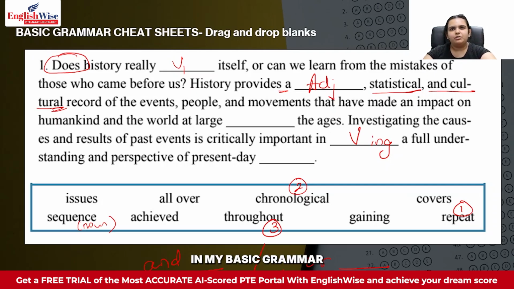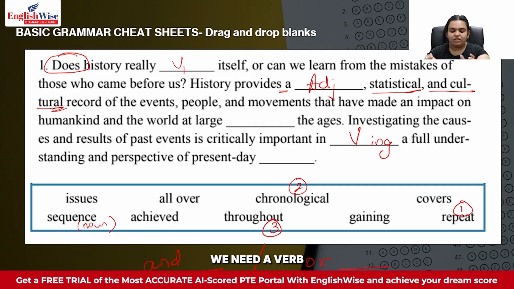I don't put this in my basic grammar cheat sheet because it is a slightly advanced rule of grammar, because after "in" you have lots of things. After "in" you can have different kinds of words. It's not a very straightforward rule. It is a rule where you have to consider different factors. That is why it's not a basic grammar cheat sheet rule. It is a little advanced rule that we should know about before we go for our exam, because based on the type of sentence structure, you will decide what comes after "in".